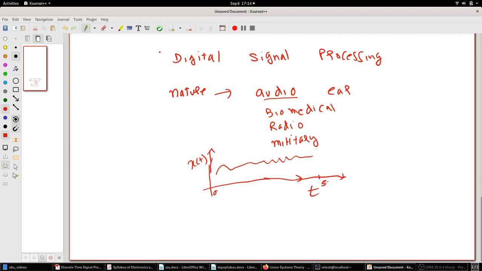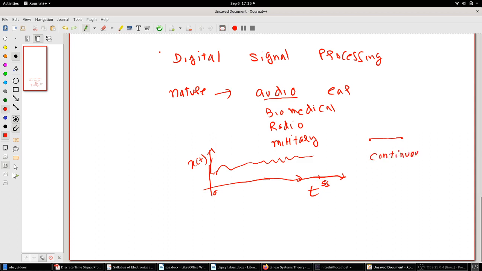In these 5 seconds of data, how many samples, how many points will there be? We have studied in high school that between 2 points there are infinite points, right? So when you are trying to process continuous time or analog signals,